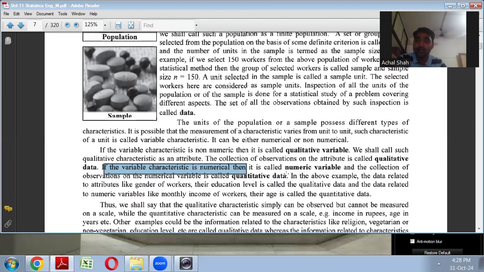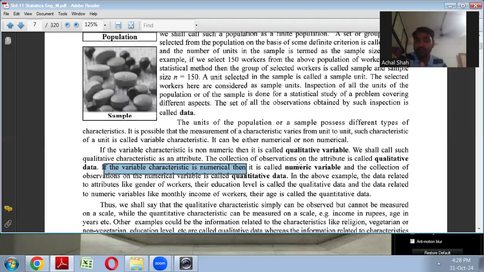And the attribute which you cannot count, right? You are collecting some information about the workers. So let's continue that example only.